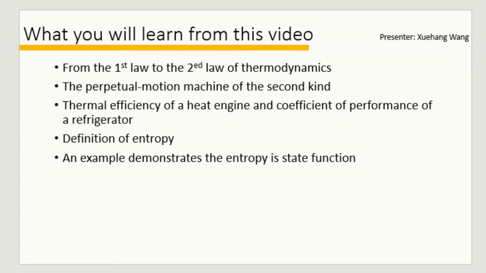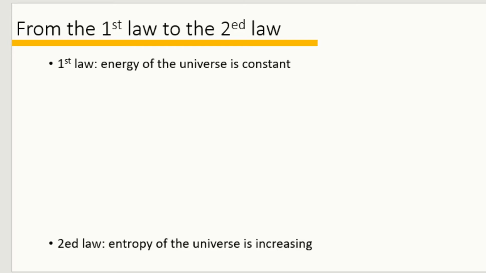This video is made for chemistry major undergraduate students who are learning thermodynamics. The first law of thermodynamics states that the energy of the universe is constant. So we know that the universe is an isolated system. So it also means that during any cycling that a system undergoes, the cyclic integral of the heat is equal to the cyclic integral of the work.